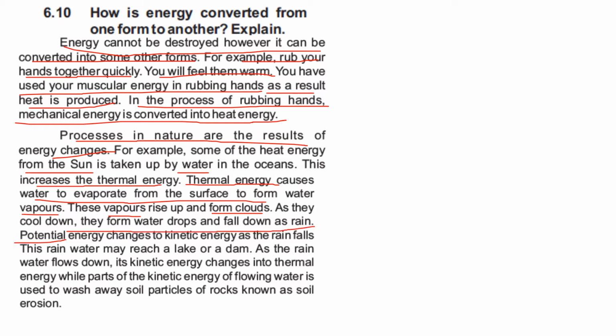Potential energy changes to kinetic energy as the rain falls. The rain water may reach a lake or a dam. As the rain water flows down, its kinetic energy changes into thermal energy, while parts of the kinetic energy of flowing water is used to wash away soil particles or rock, known as soil erosion. So in this way, the energy is not destroyed, it's converted from one form of energy to another form of energy.